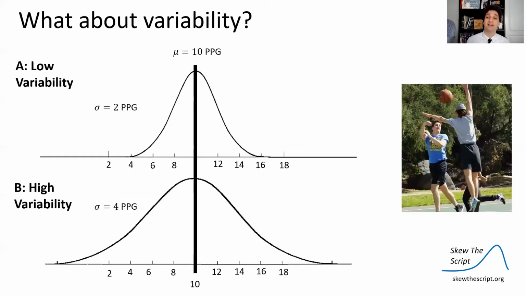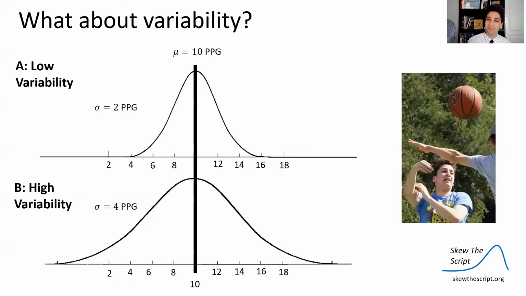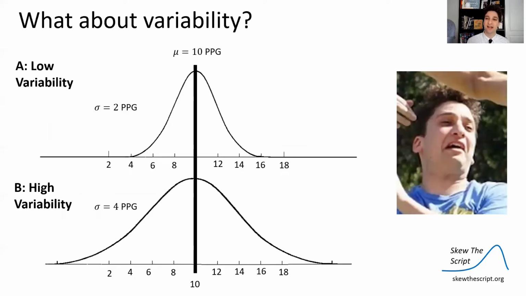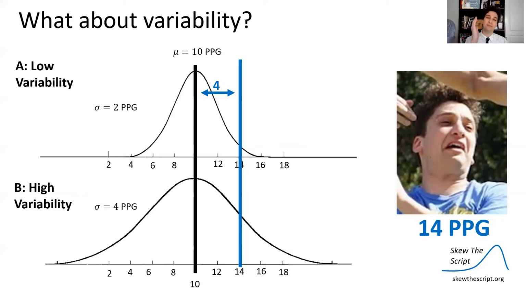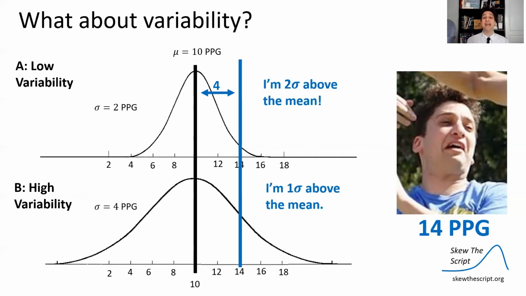So let's take a player, and this is actually me. And as you can see, I'm extremely athletic. Let's zoom in to see how athletic I am. Yeah, very athletic looking there. And say I score 14 points per game. I'm better than average. And so that's 4 points per game better than the average. Now, in League A, that means that I am 2 standard deviations above the mean. 2 times 2 is 4. But in League B, I'm only 1 standard deviation above the mean.